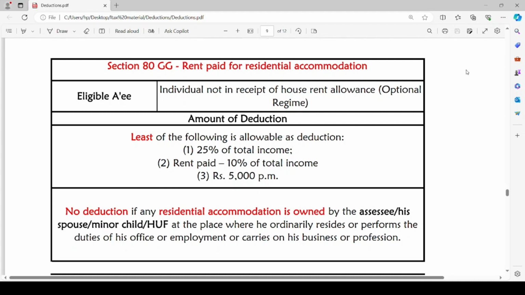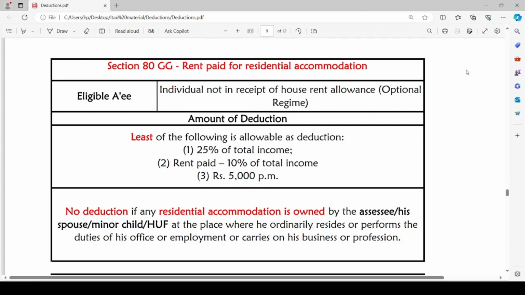The amount of deduction with respect to such rent paid for residential accommodation is the lowest of 25% of his total income, or rent paid minus 10% of his total income, or rupees 5000 per month. Here the eligible assessee is the individual who is not receiving any house rent allowance from his employer.